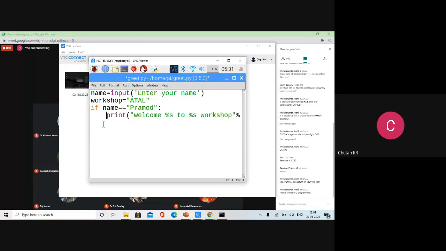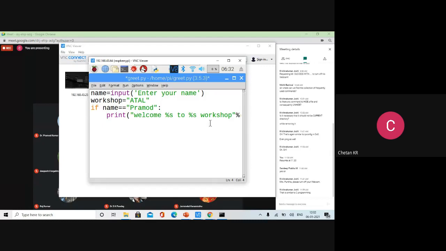Now you can see that I have deliberately left this tab space. There is a tab space at the beginning. This is called indentation. Through the indentation itself, it will identify what is the beginning and what is the end. As long as it is inside the indentation, they are all part of the statement. When it comes outside the indentation, it is outside the loop or outside the statement. So indentation is compulsory in Python. You can't write like this. This is wrong. Syntax is wrong. You have to leave a space. Indentation will be strictly checked by the Python interpreter.